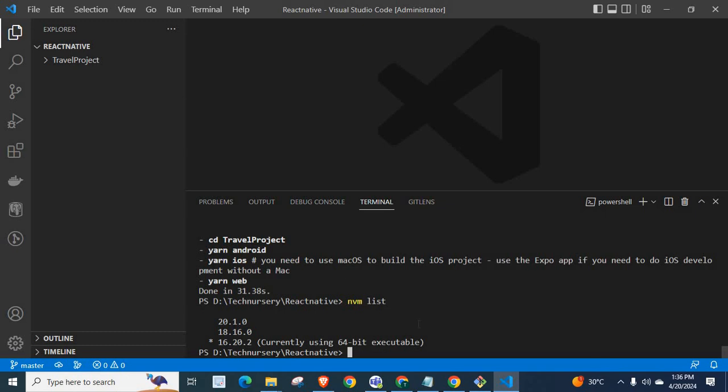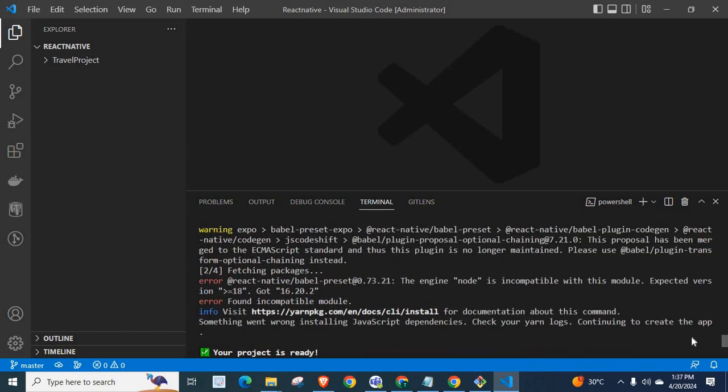Look at here. When I execute the command nvm list, it will list all the node versions available on my system. I have installed 3 node versions: 20.1.0 version, 18.16.0 version, 16.20.2 version. Currently using 64-bit executable. Currently this version is being used. So this node version 16.20.2 is incompatible with React Native babel-preset.